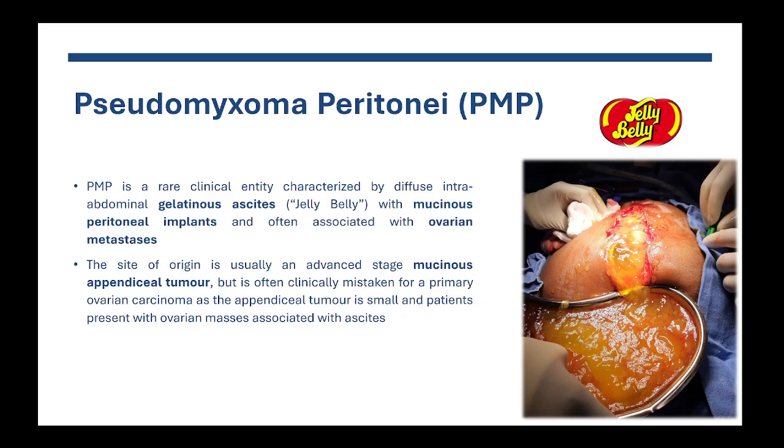So usually the site of origin is an appendiceal tumor. An advanced stage mucinous appendiceal tumor that spreads to the abdomen and the ovaries and secretes abundant extraperitoneal mucin. It's often mistaken for a primary ovarian carcinoma, and therefore these cases are usually operated on by the gyne oncologist. But then usually careful examination of the appendix will reveal the presence of the primary appendiceal tumor.